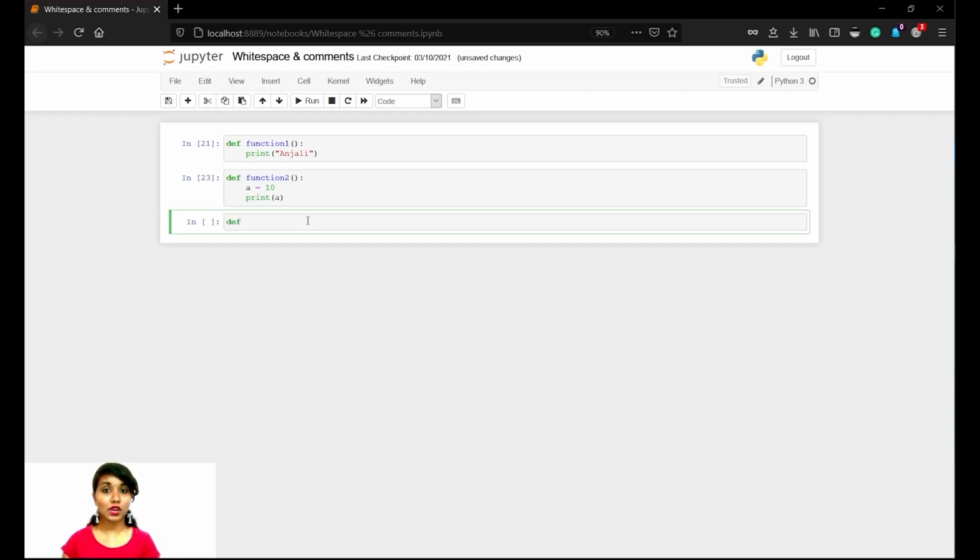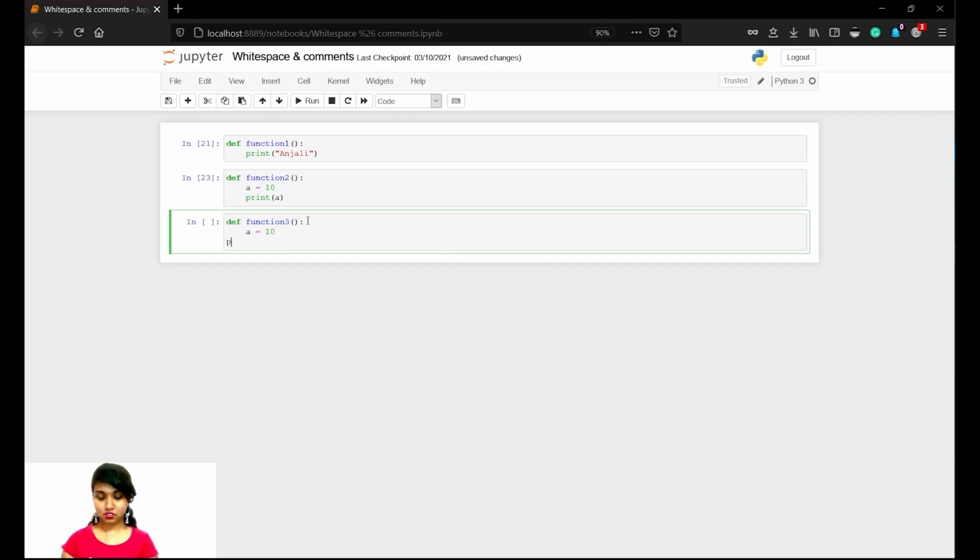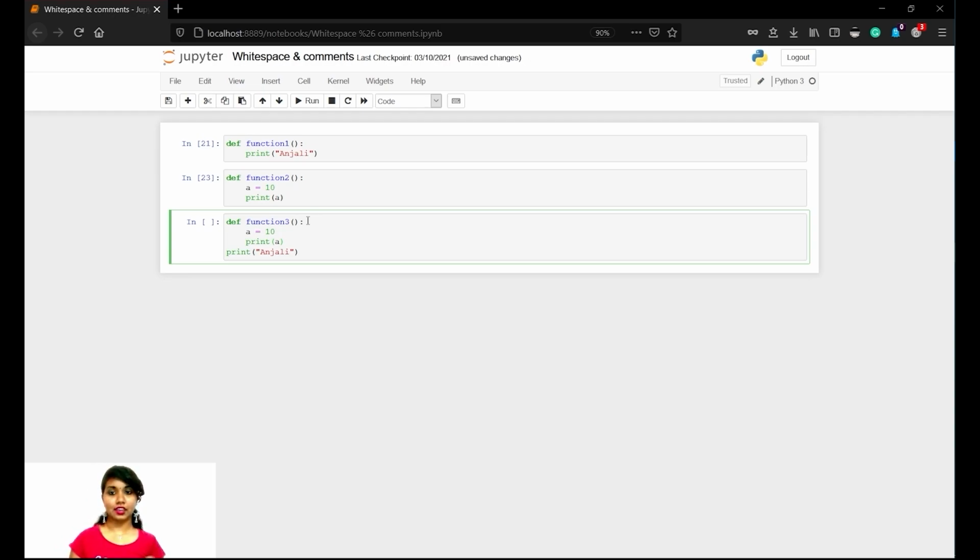For this whitespace, the examples are being given. Inside the function, we are giving a is equal to 10. Now we are going to print something, like print of Anjali. We'll also give a print function inside so that you are aware of how it works. I'll show you in depth how a function is executed in the upcoming slides.